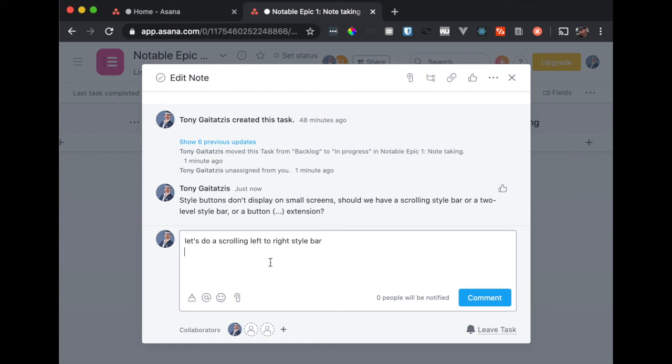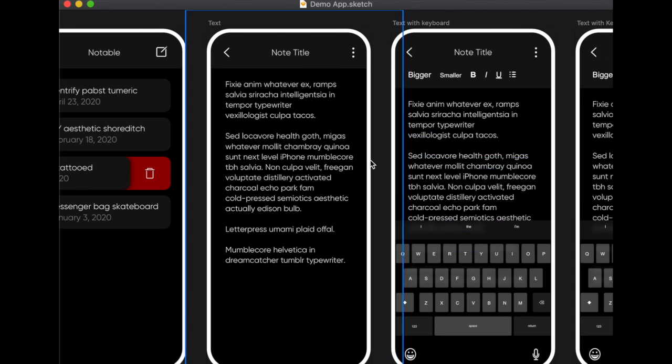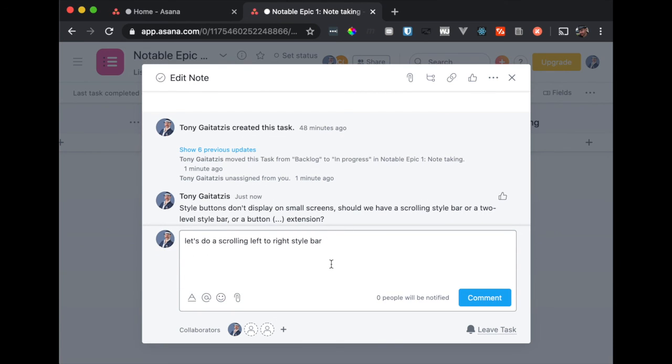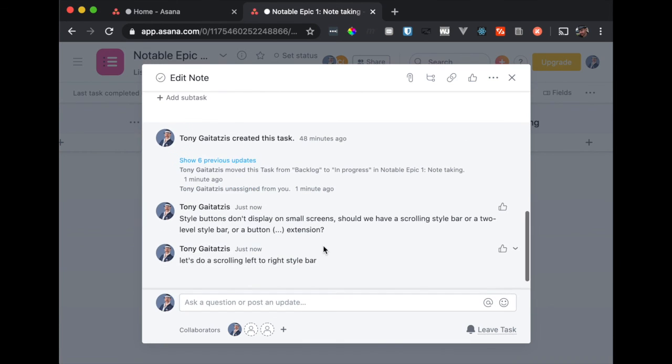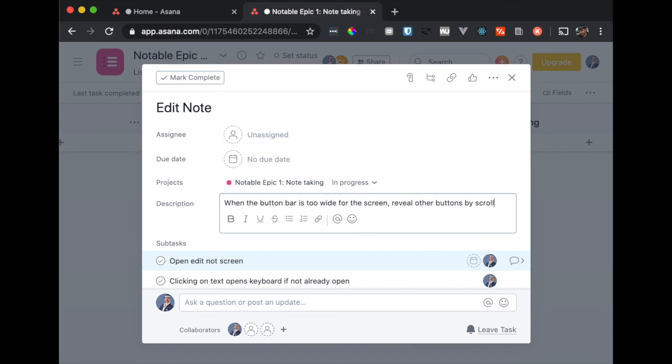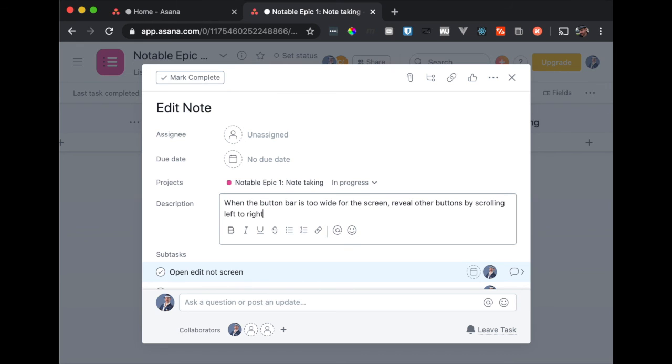Right, meaning that you have this button bar here, and you can click and swipe left to right to reveal different buttons. So this is a decision. This comment, then, if you're good, now here's the role of the project manager. You put this in the description: when the button bar is too wide for the screen, create, reveal other buttons by scrolling left to right.